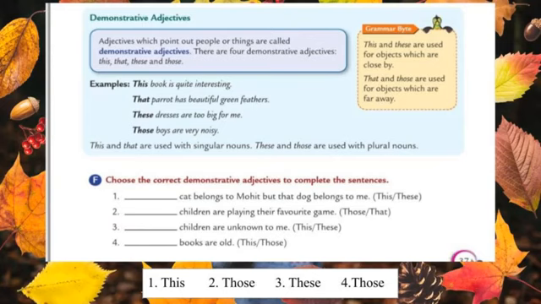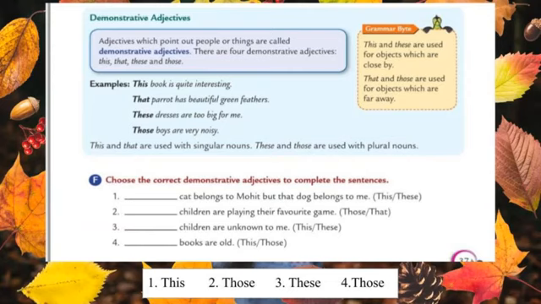Second one, children are playing their favorite game. Children is the plural noun, okay? So what we should use here? Those children are playing their favorite game. And the third one is children are unknown to me. Here I already said that children it's a plural noun. So these children are unknown to me.